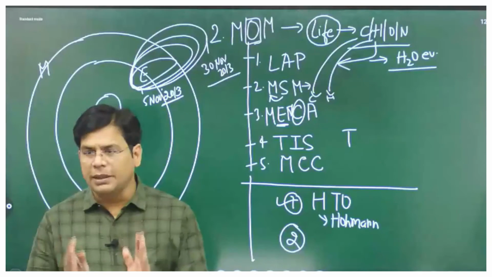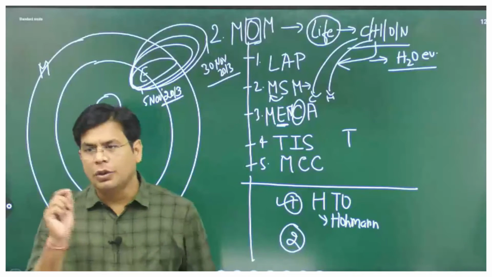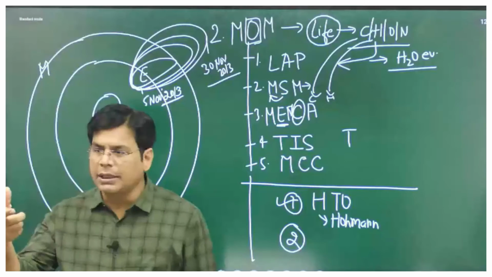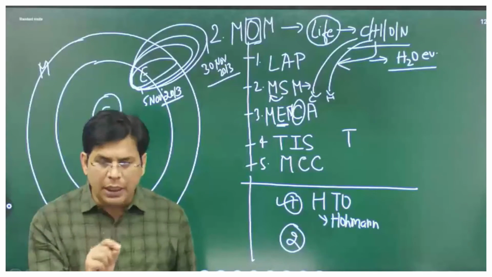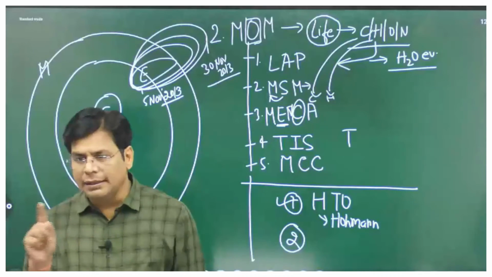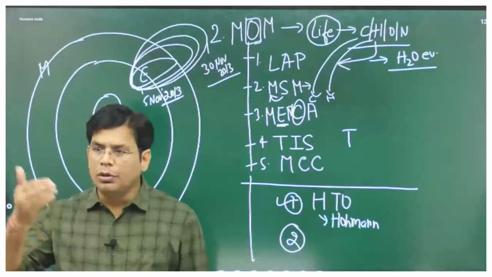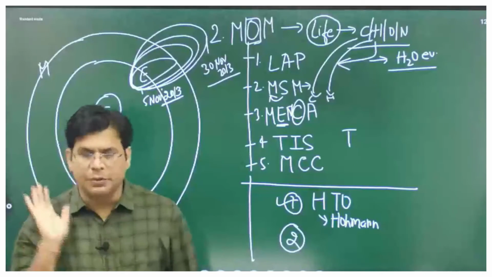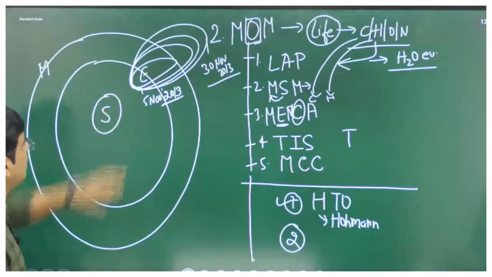So ISRO decided to go by this. So what is HTO? Hohmann transfer orbit, try to memorize, is an elliptical orbit between Earth and Mars as suggested by Hohmann space scientist. It makes the launch more secure, with less time and less fuel consumption. Is that clear? First decision. So ISRO went by this.